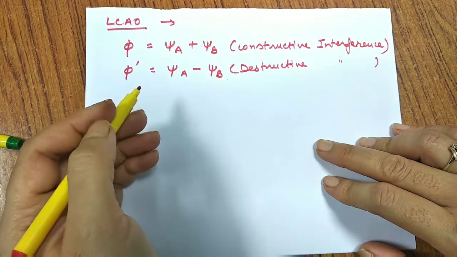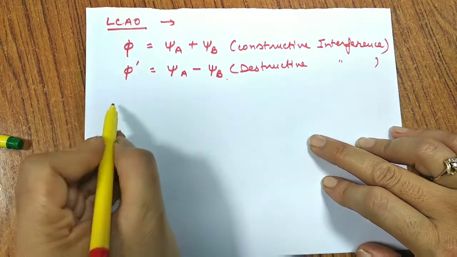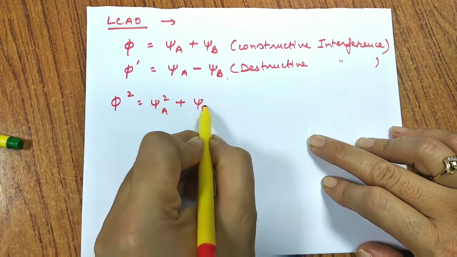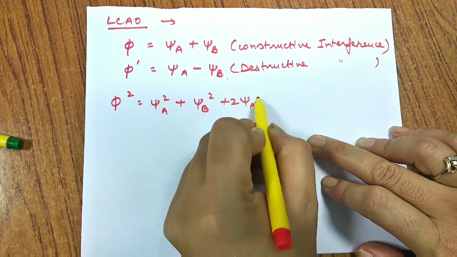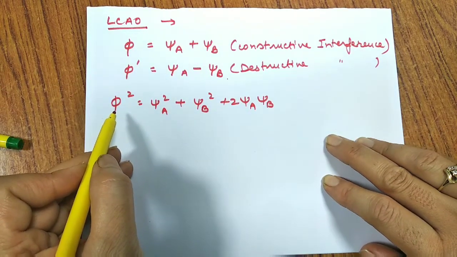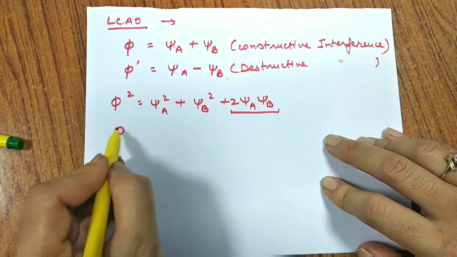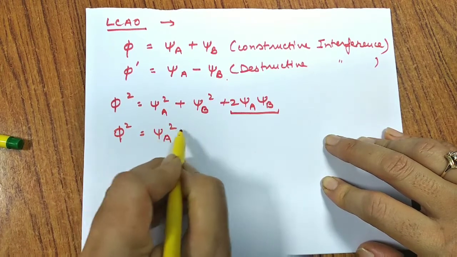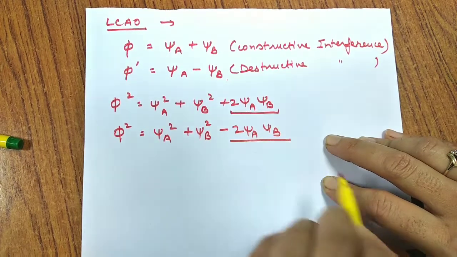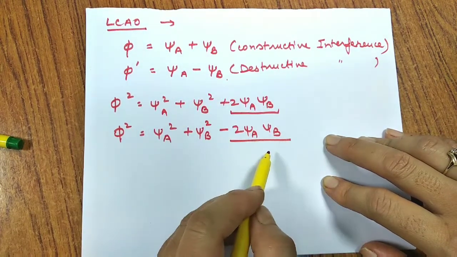So in both the cases, if I take the square, that is the probability of finding the electron. In the first case, if I take the square, it comes out to be psi A square plus psi B square plus 2 psi A psi B. It means in this case, if I try to find the probability of an electron in a molecule, it is increased by this factor. Whereas when I write psi dash square, we get psi A square plus psi B square minus 2 psi A psi B. This is the formula, (a plus b) whole square, (a minus b) whole square. So it decreases in this case.